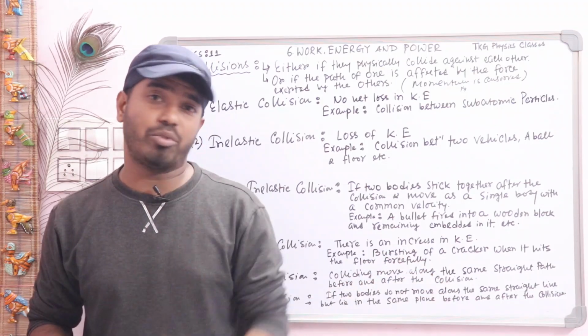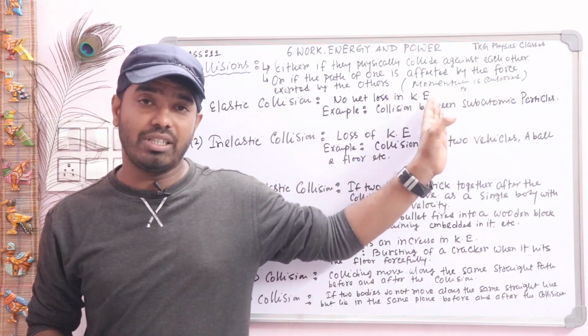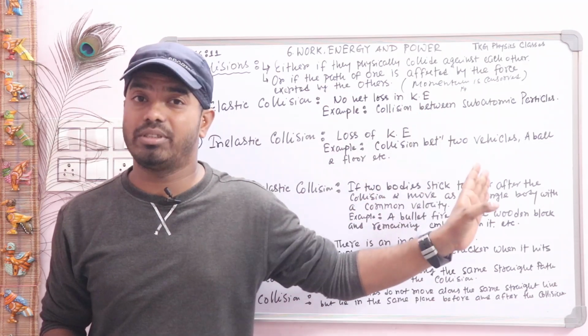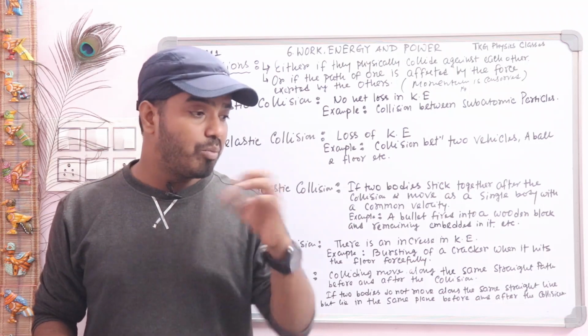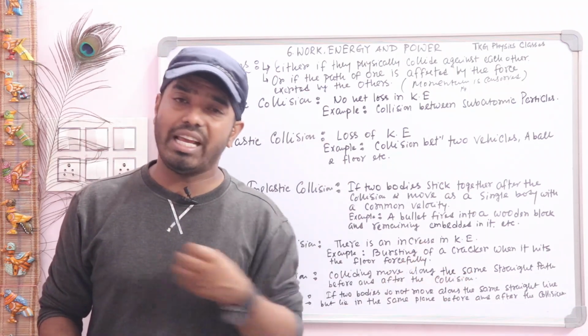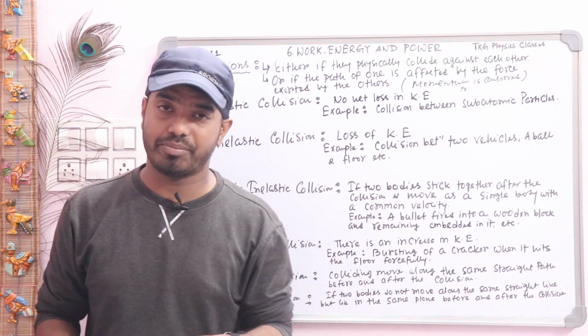So this point is important, students. Write it: in every collision momentum is conserved, that is momentum before collision, during collision, and after collision. At any time total momentum is conserved.